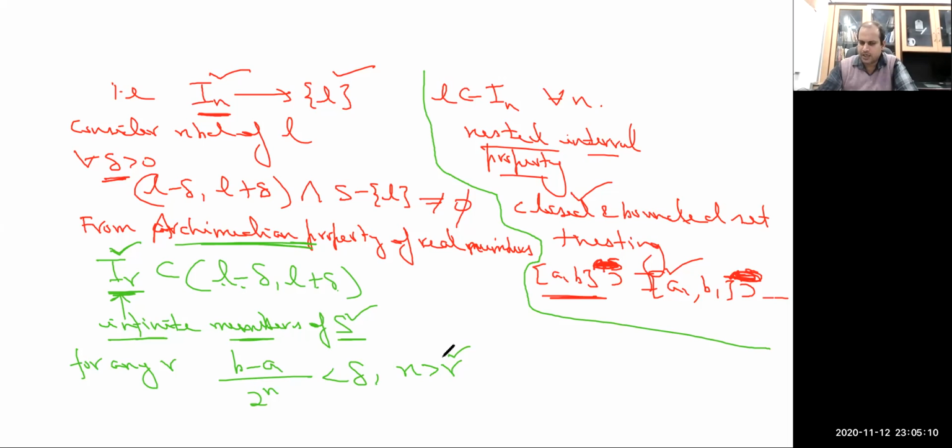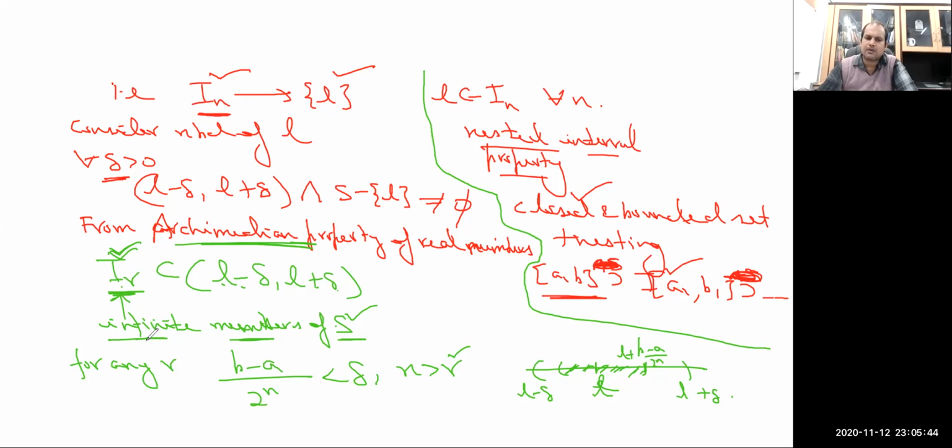So what will happen is that if we construct an arbitrary neighborhood of L, that is L minus delta to L plus delta, then one can always construct this (b minus a) by 2 to the power n, such that the interval I_r, which contains infinite members of S, gets enclosed in L minus delta to L plus delta.